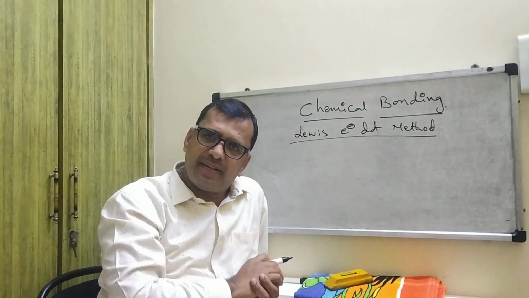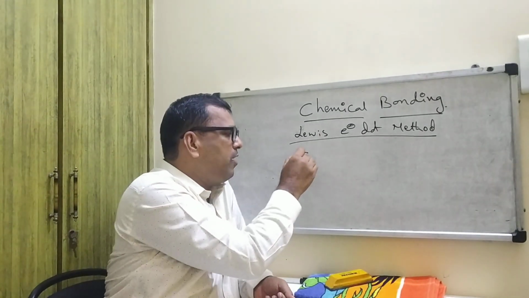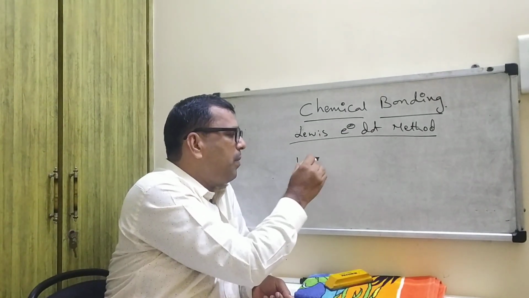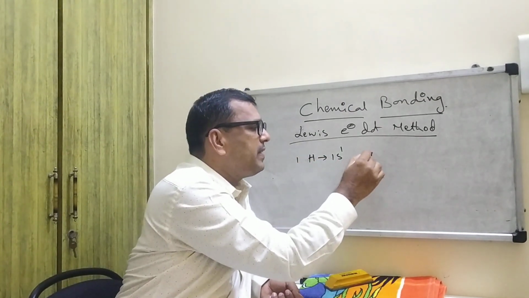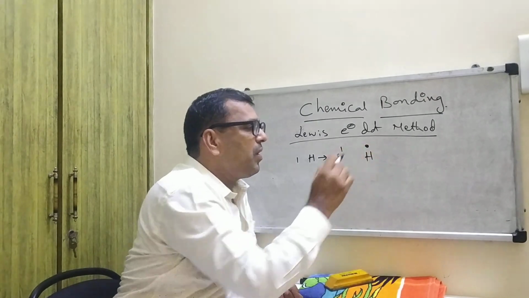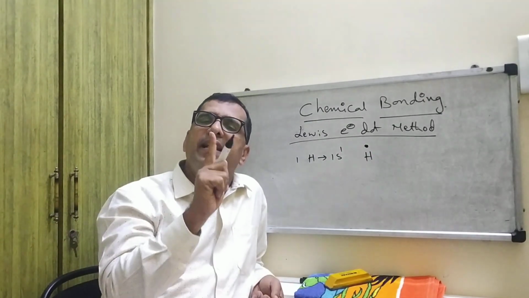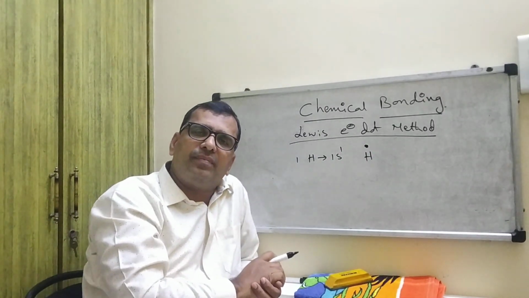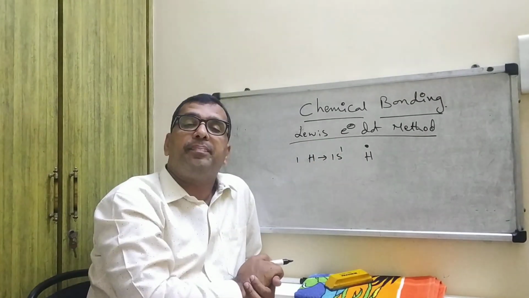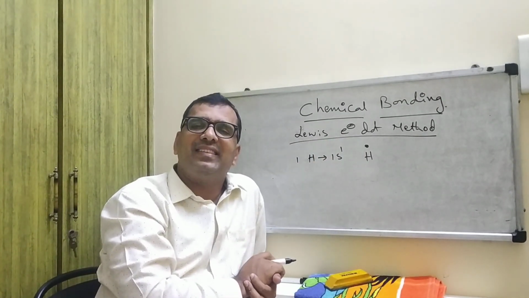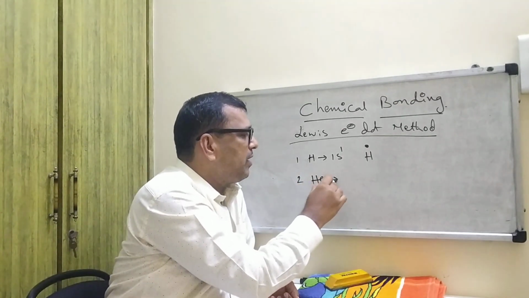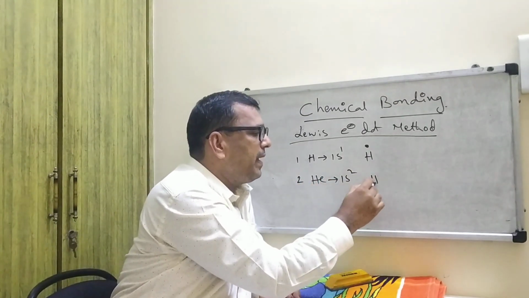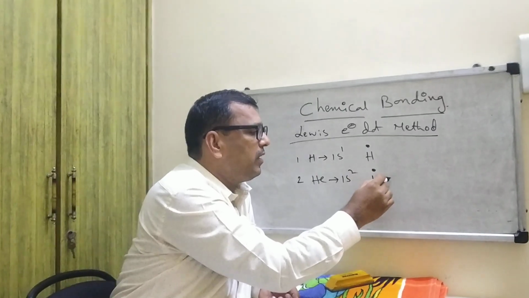According to Lewis, for hydrogen, atomic number 1, it contains only 1 electron, and you represent it at the top of the hydrogen. Similarly, helium is 1s2.